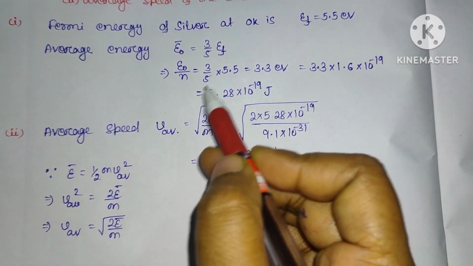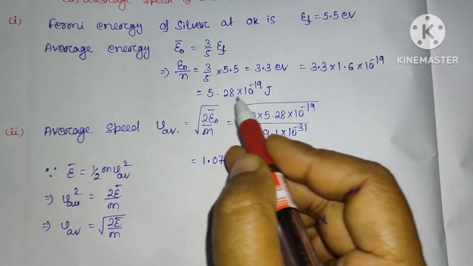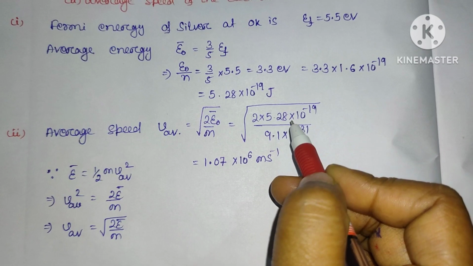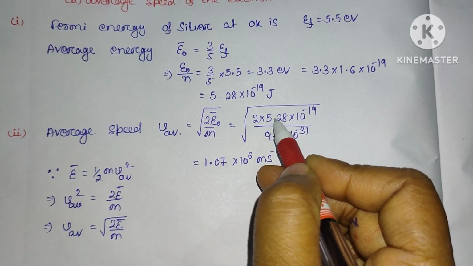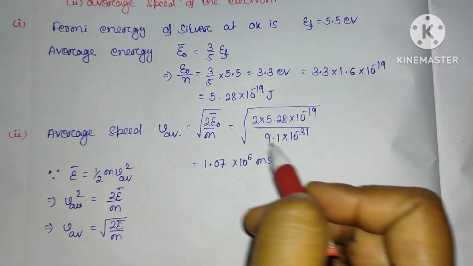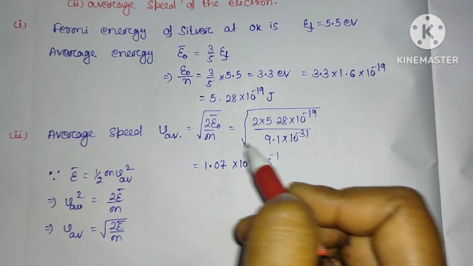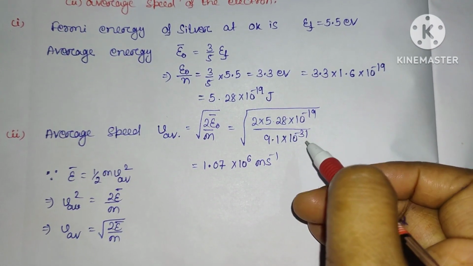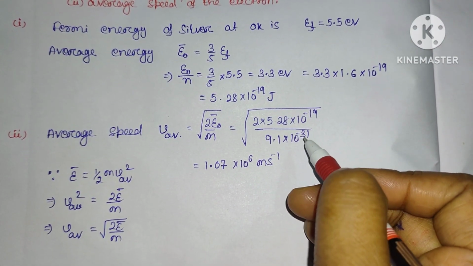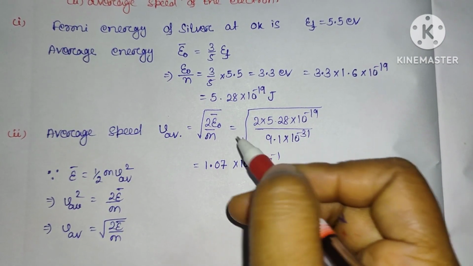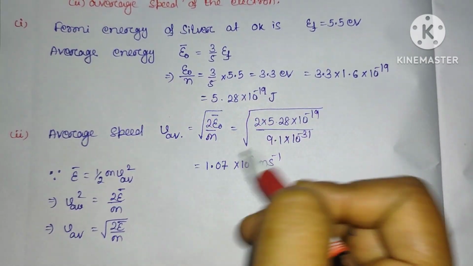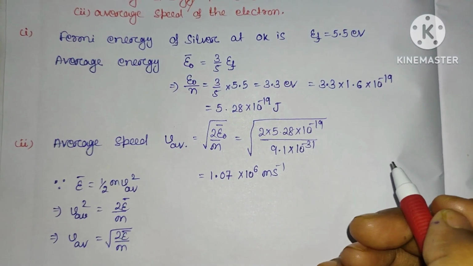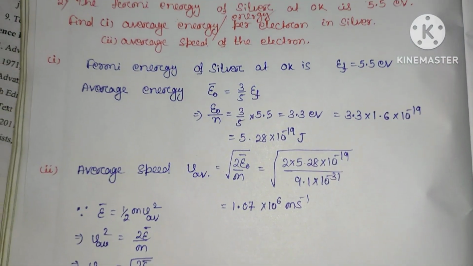So just simply putting in, v average equals root of 2 E bar divided by m. We have already calculated the average energy equal to this much. So 2 into 5.28 into 10 power minus 19 divided by m, where the mass of the electron is 9.1 into 10 power minus 31, whole root. So after calculating, you will get this. Clear? So this is a very simple problem.